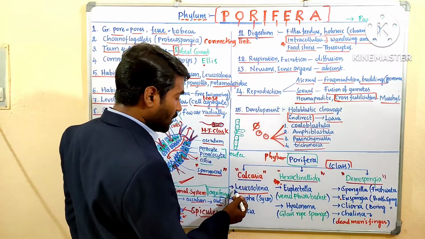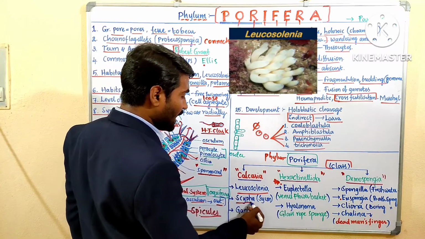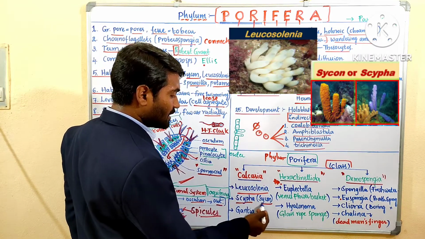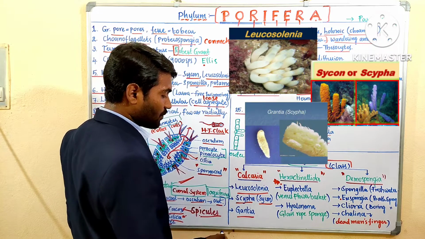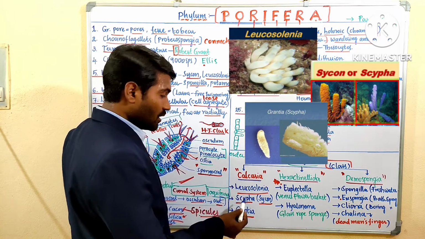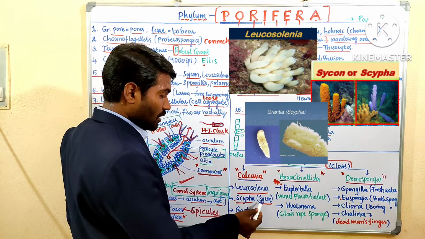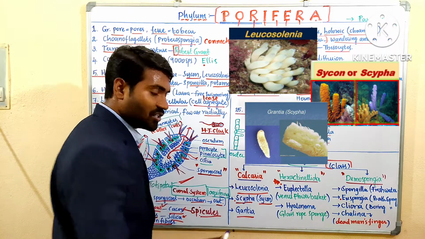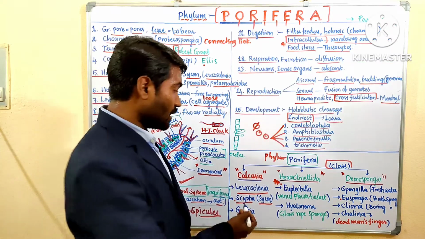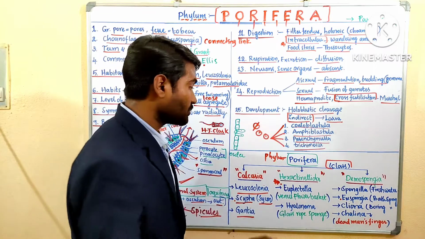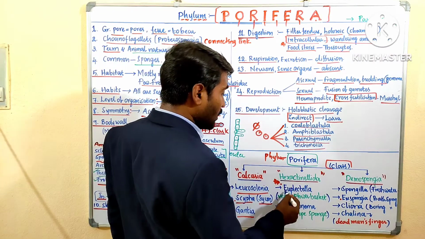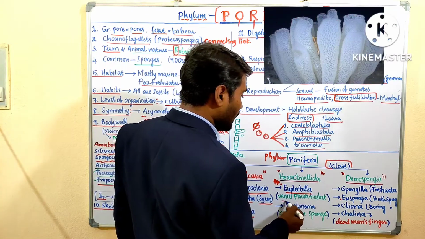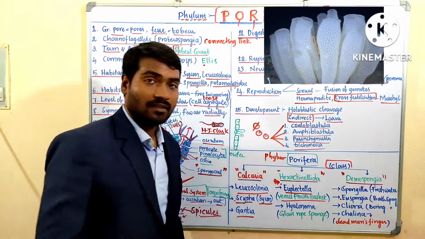Examples under Calcarea: Leucosolenia and Scypha. Scypha is also known as Sycon, and Grantia. Leucosolenia, Scypha, Sycon, Grantia are examples under Calcarea. Hexactinellida: Euplectella, Venus flower basket.